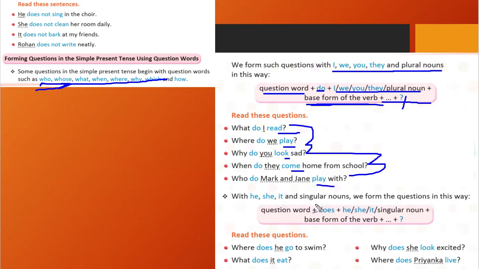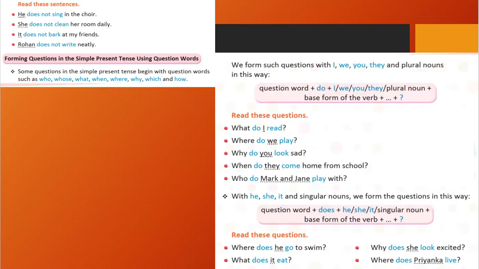Similarly, if he, she and it are there, nothing else changes. In the place of do, we will write does. Remaining all the things will remain the same. Where does he go to swim? What does it eat? Why does she look excited? Where does Priyanka live? See, it is very easy.